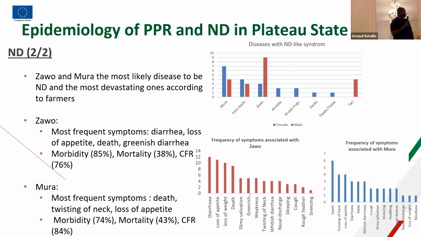For the ND, Zao and Mura were the diseases most likely closely linked, based on the description from the farmers, and they were also the most devastating diseases. For Zao, the most frequent symptoms were diarrhea, loss of appetite, death, greenish diarrhea, morbidity 85%, mortality 8%. While for Mura, the most frequent symptoms were death, twisting of the neck, loss of appetite, and morbidity 74%, mortality 43%.